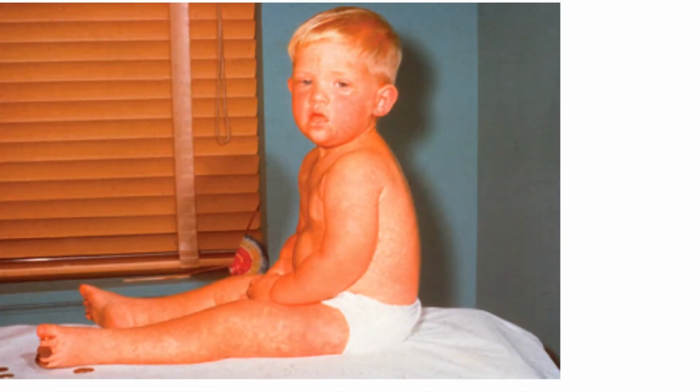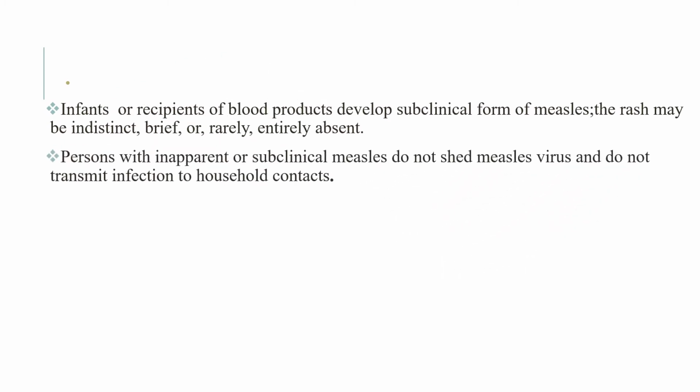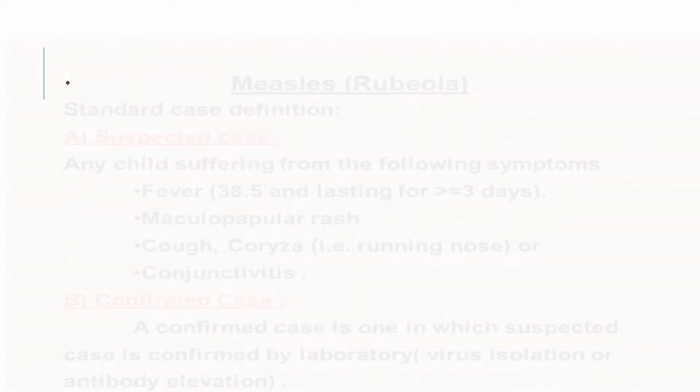This is a child with measles displaying the characteristic red blotchy pattern on his face and also on his body up to the level of the lower extremities. This is a classic rash of measles. Infants or recipients of blood products develop a subclinical form of measles as we described above, and then the rash might be indistinct, brief, or it might be rarely or entirely absent. Persons with inapparent or subclinical measles do not shed measles virus and do not transmit infection to household contacts.